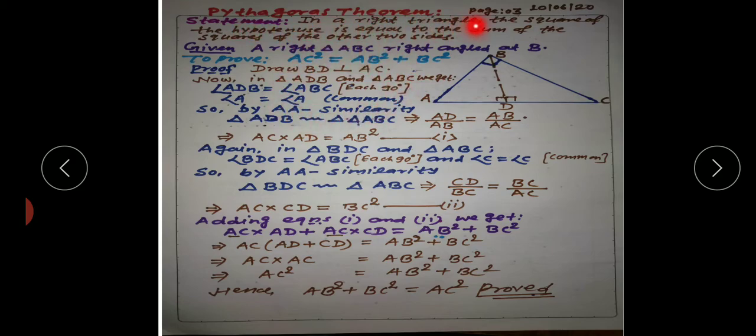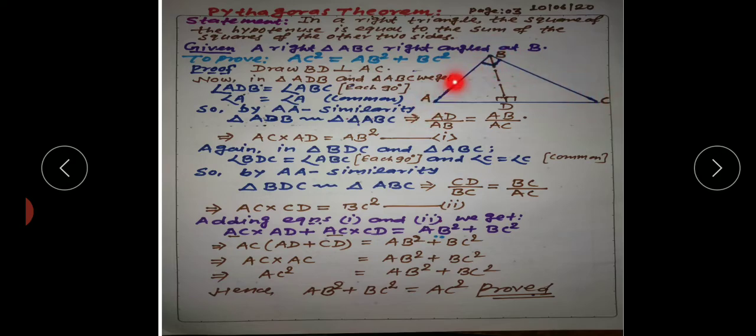Now we have to prove this statement, that the hypotenuse square will be equal to the sum of the squares of the other two sides. So what is given? Given a right triangle ABC, right angled at B. As you can see in the figure, angle ABC is equal to 90 degrees.